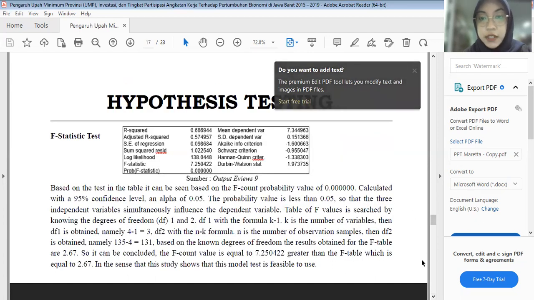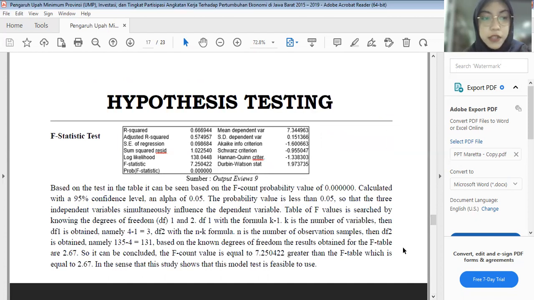So here the hypothesis testing is the F statistics test. Based on the table, it can be seen that the F-count probability value of 0.00000, calculated with a 95% confidence level and an alpha of 0.05, is less than 0.05, so the three independent variables simultaneously influence the dependent variable.